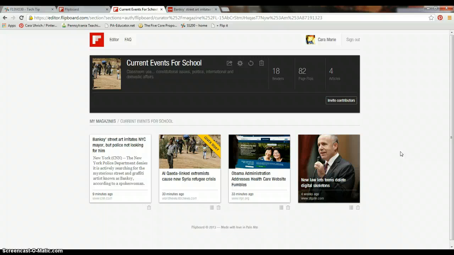The nice thing about this magazine is that I can share the magazine with other people, edit it from my computer, reset the cover, which means that I would change what this cover story looks like, or I can completely delete my magazine. Another really cool feature that can be used through Flipboard is to invite contributors.